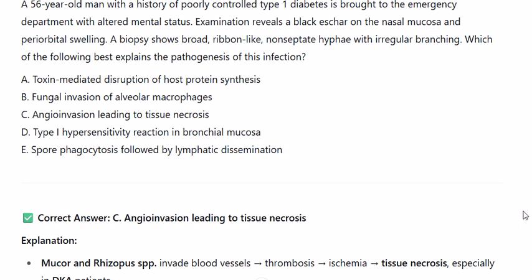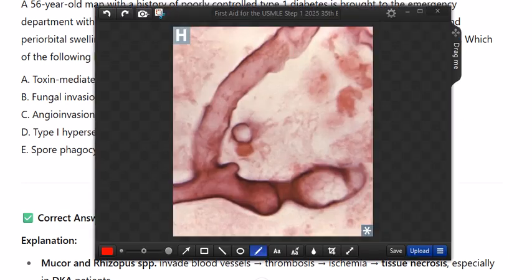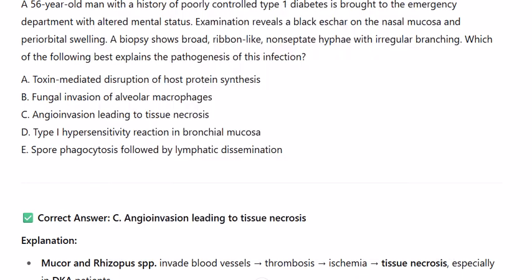Examination reveals a black eschar on the nasal mucosa and periorbital swelling. A biopsy shows broad, ribbon-like, non-septate hyphae with irregular branching. Which of the following best explains the pathogenesis of this infection?